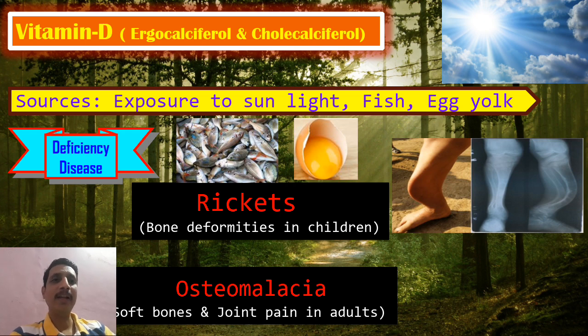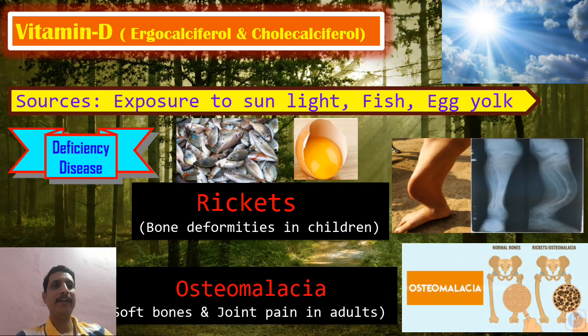And osteomalacia, another condition again related to bones only. Osteomalacia is soft bones and joint pain in adults. We have one more, osteoporosis. So rickets is seen in children, whereas osteomalacia, soft bone, weakening of the bones, due to that joint pains will be there in adults.